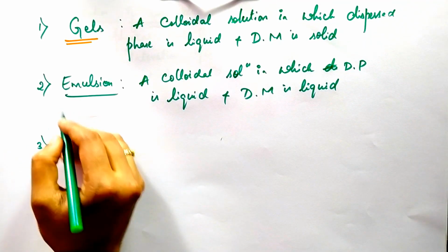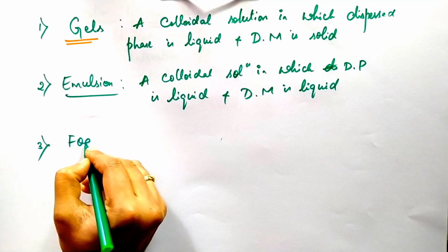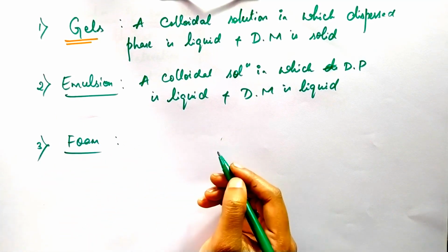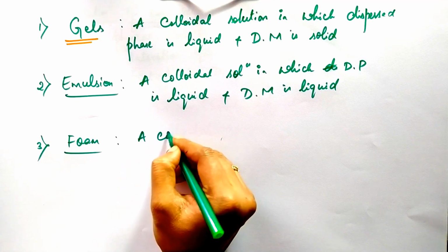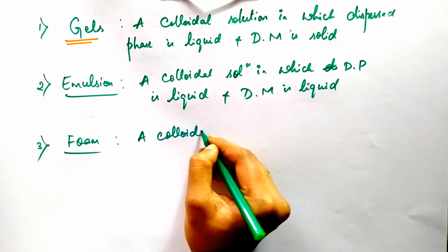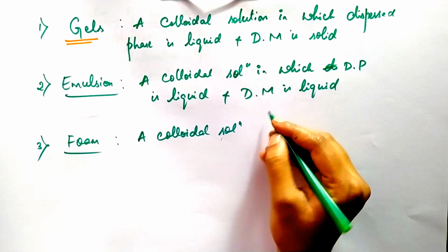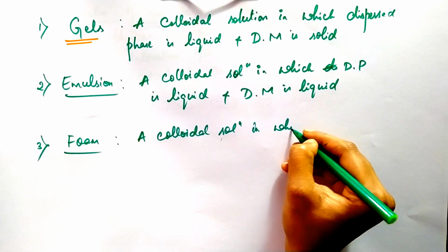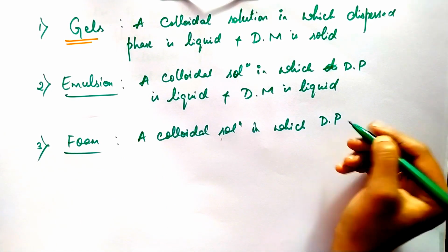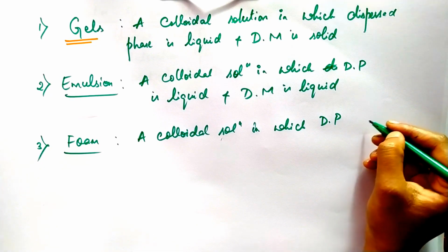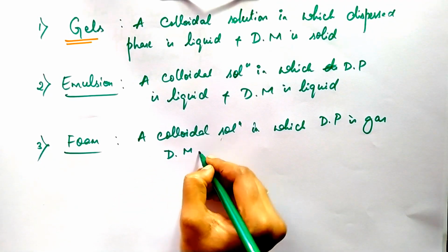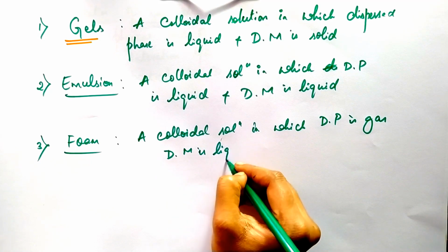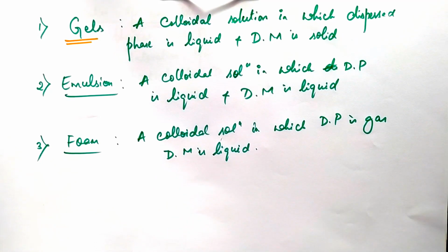And next one is foam. What is foam? A colloidal solution in which the dispersed phase is gas and the dispersion medium is liquid. This is called a foam.